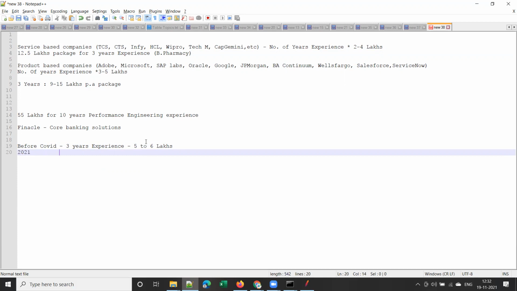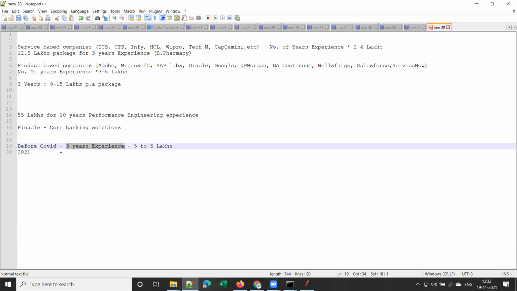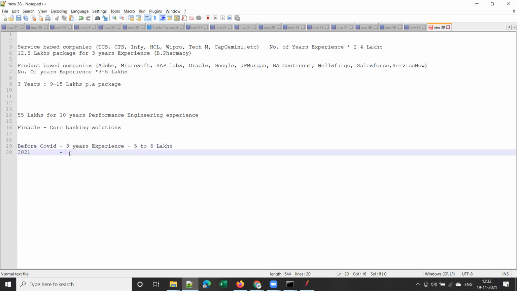3 years experience guys are getting somewhere around, my students are getting 8 to 12 lakhs, 12.5 is the highest that my students got. I don't know, there may be a few more people who got more package than this also, but my students got 8 to 12 lakhs package for 3 years experience. Is it clear, guys?